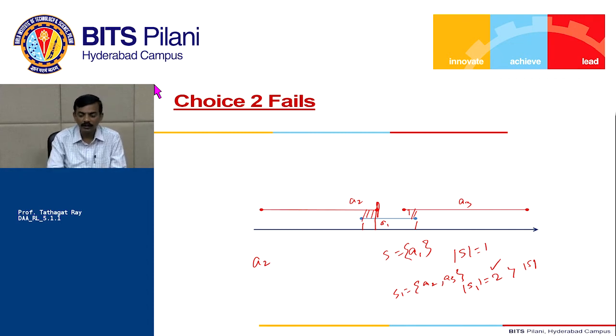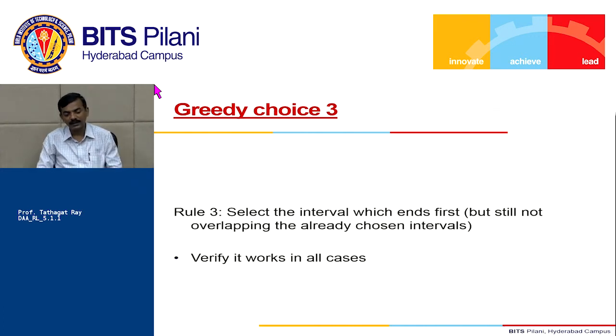So which one do you select? Amongst the remaining activities, the one which is compatible with A2, that is A3. Okay, so you select A3. Fine. Is this your optimal set? Yes, we saw that this is our optimal set. Fine. So we can verify for both of these cases that yes, this strategy, this choice we made